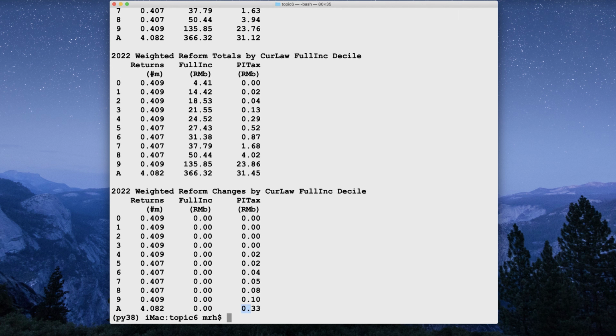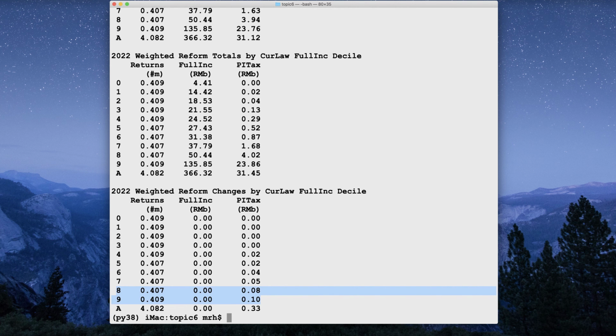And because we've capped at a lower level the amount that can be subtracted out and reduce your chargeable income having to do with the lifestyle relief, tax liability goes up. It goes up in 2022 by about 1/3 of a billion ringgit. And what you can see is well more than half of that is in the top two, the top 20% of the income distribution. Okay, so that's basically what we're looking at here.